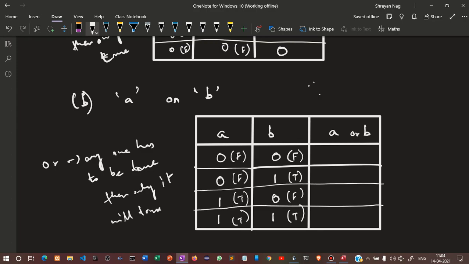Since in the first block we are seeing that both of them are false, ultimately it will be false. Any one of them is true, so B is true but A is false, so it will be true. Again here A is true but B is false, so it will be true. And for the last one, both of them are true, so definitely it will be true. These are the truth tables for the and, or connectives.